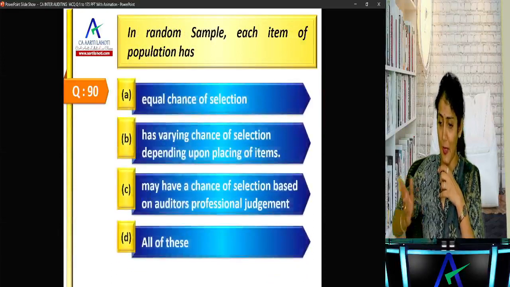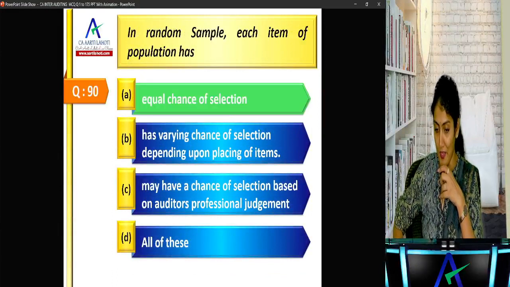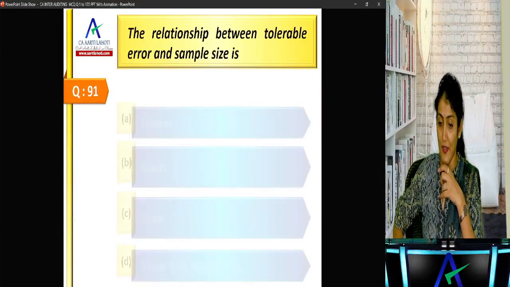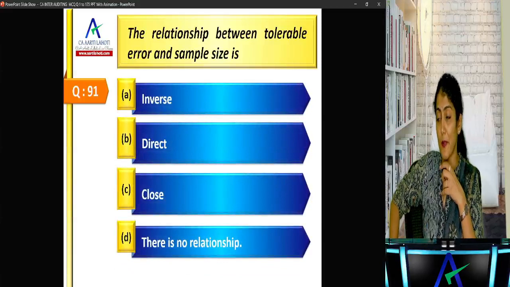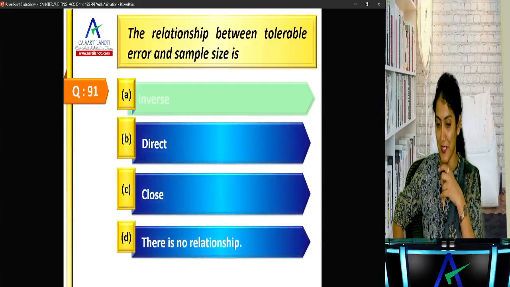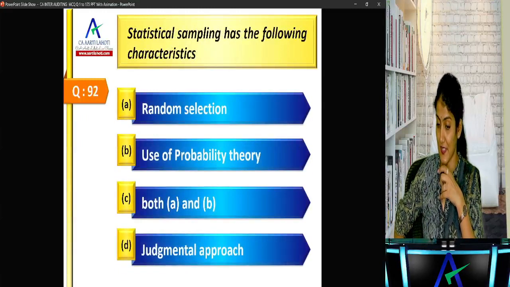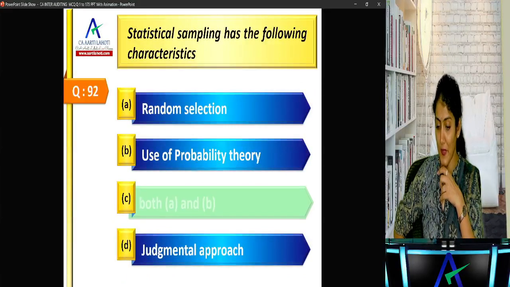Okay, in random sample, each item in the population has an equal chance, varying chance, may have a chance, or all of the above. Equal chance of being selected. The relationship between tolerable error and sample size is an inverse relationship. Okay, next one. Statistical sampling has the following characteristics: random selection and the use of probability theory.